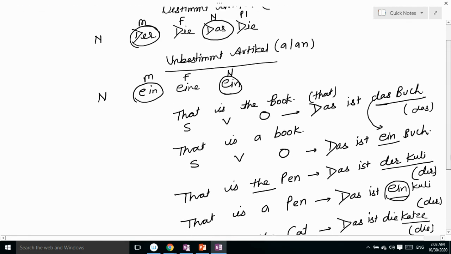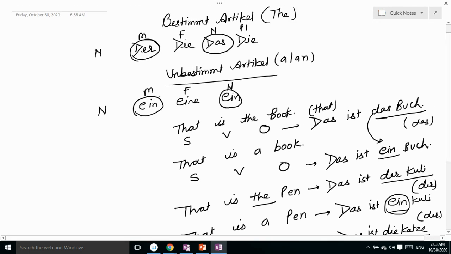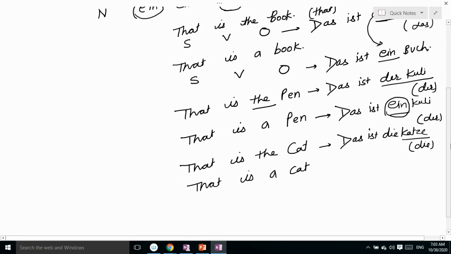In the bestimmt article, feminine is shown by die. And in the unbestimmt article we show it by eine, so das ist eine Katze. This is a cat. So this is the article, bestimmt and unbestimmt.